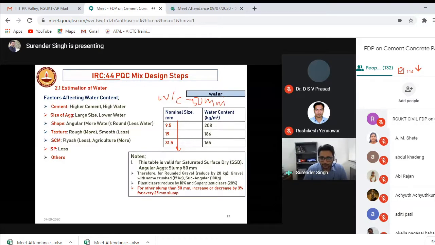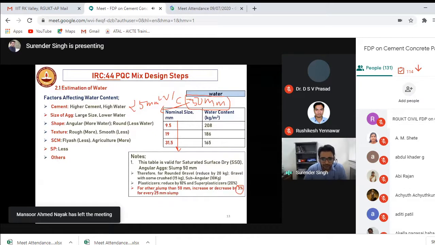Okay, for a slump value of 50 mm, but for PQC, you need a slump value of 25 mm. Then the question arises, how can I use this table? You can use it because IRC gives you the liberty that if you want to use a lower slump, less water will be required. You can reduce the water content by 3% for every 25 mm slump value, right?